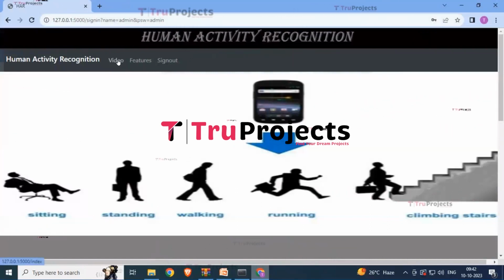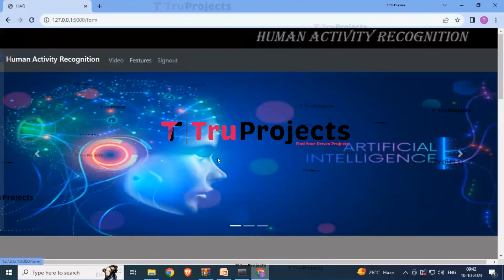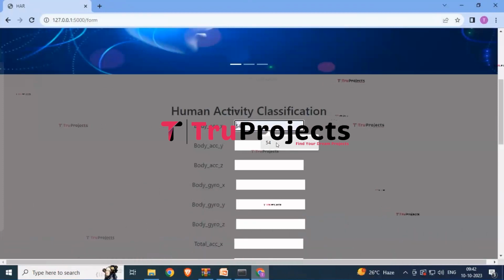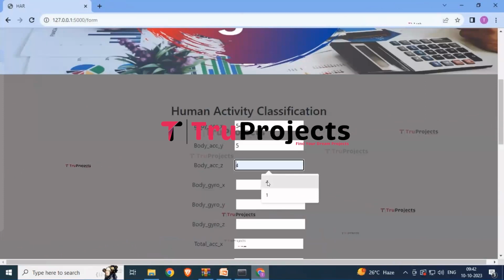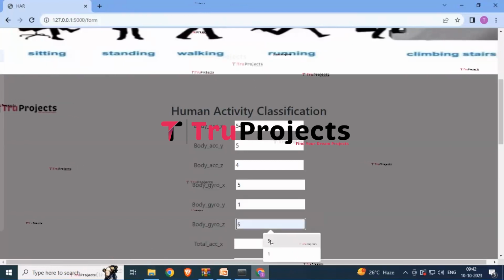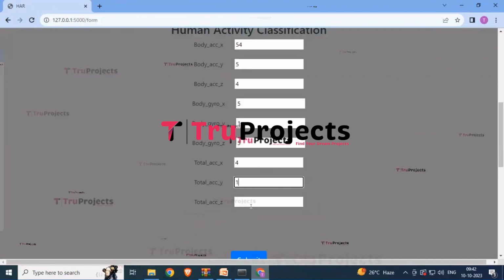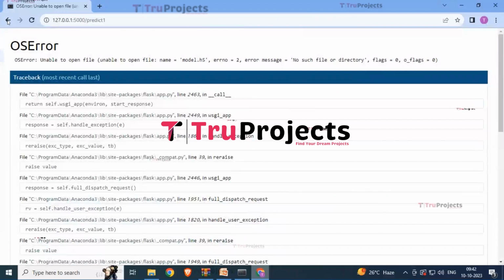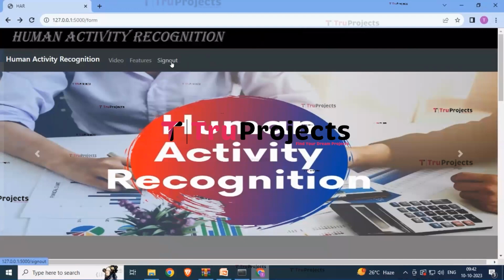So now by clicking on the video button, you can upload the video path over here, and by clicking on the features button, here you have to upload the features. So here I am uploading Y as 5, for ACC Z as this, for X5, Y1, Z5, and for Z as 4. And now simply click on the submit button. So yes, by clicking on the sign out button, you can simply log out.